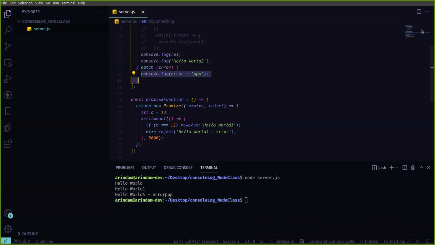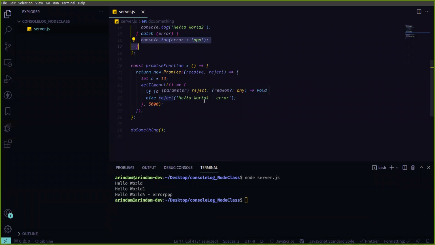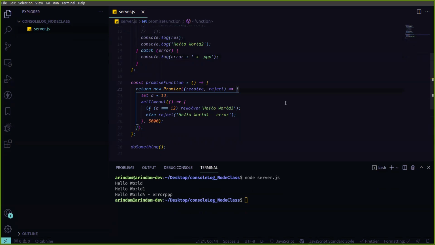I have one question actually. In the set timeout, there is an error for reject, that is hello world 4 error, and you are writing another error, that is PPP in the console log in the catch. So catch is coming after error, and in the parameter error in the catch, hello 444 is coming, and with this the PPP is added, right? Yeah, the PPP I'm adding so you can understand that this is printed from here. So the catch error is the error coming from that promise reject.